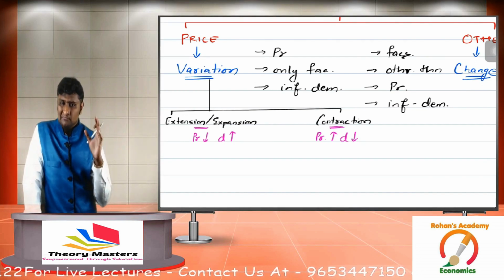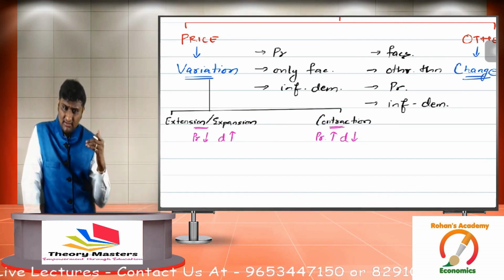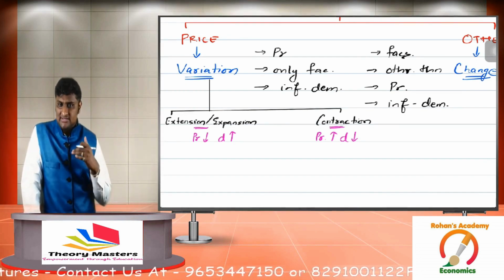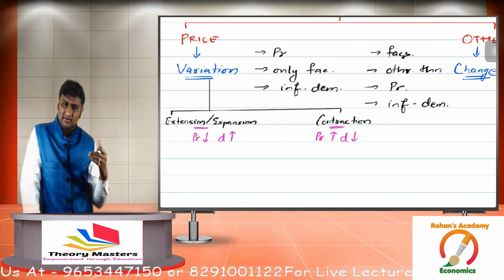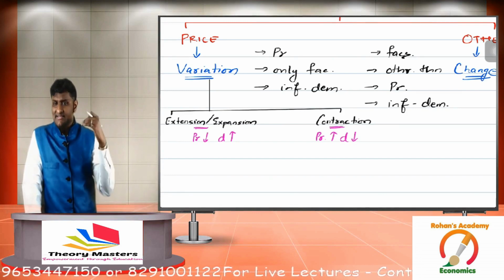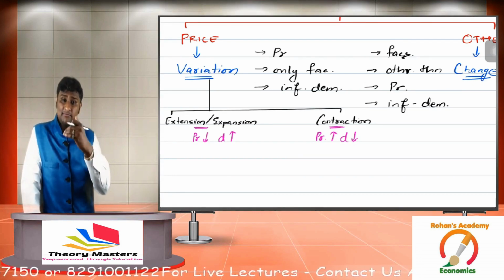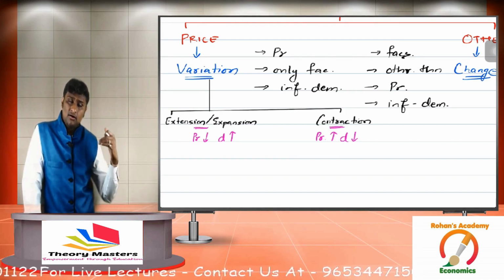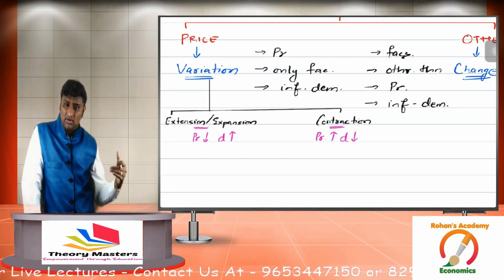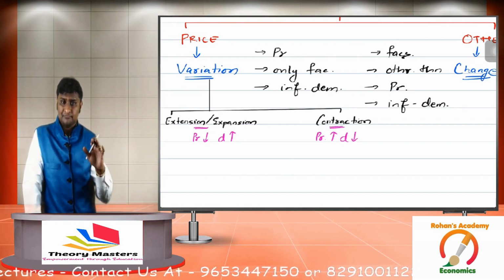So once more, what is variation? When price is the only factor influencing demand. That's called as variation. Under variation, the first possibility is extension. Extension means rise in demand, and demand rises when price falls. Contraction is fall in demand. When price rises, demand falls. I hope this is very clear to you.